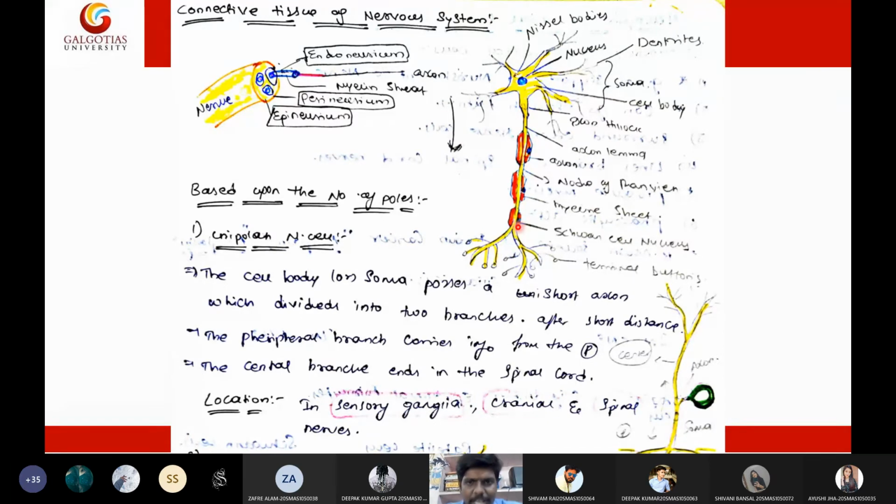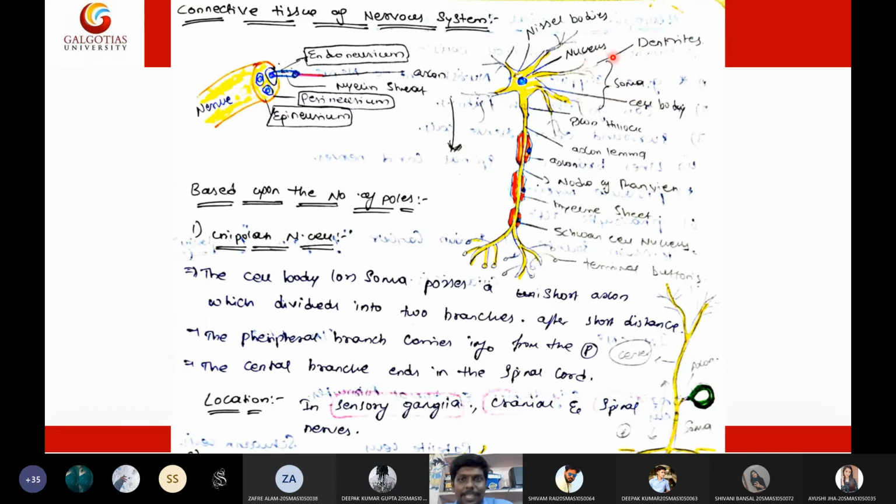It will have an axon. At the end of the axon, it will have terminal budding. This is the terminal portion of the axon. The neuron head is also called the soma. In this head, you will see the nucleus, and you will see many finger-like projections, and those finger-like projections are called dendrites.